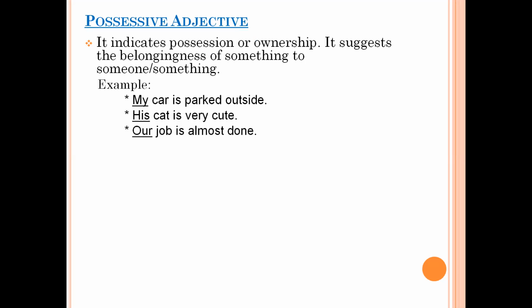Now comes possessive adjectives. They talk about possession or ownership. They talk about the belongingness of something to someone. For example, my car is parked outside. Here, my is an adjective because it is talking about the noun car. Whose car? My car, right? Similarly, his cat is very cute. Whose cat? His cat. So again, his is the word which is telling us more about the noun cat. Our job is almost done. Whose job? Our job. So again, job is clarified more with the word our. That is why it is again possessive adjective.